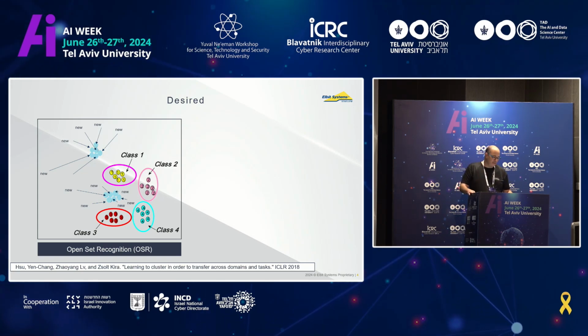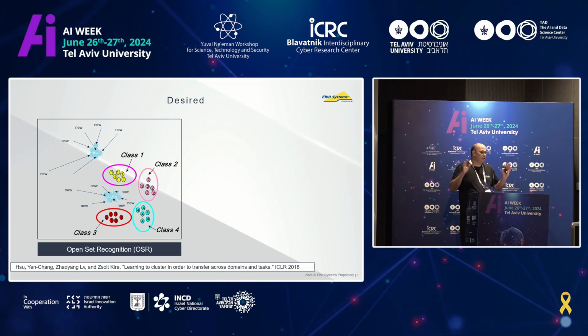And open set recognition requires us to classify the new samples as unknown, just say they are new, but don't classify them to one of the known classes. This is the big no-no in this case, because we don't want to say this is a drone from this provider, although this is something else, just because we assigned it to one of our classes.